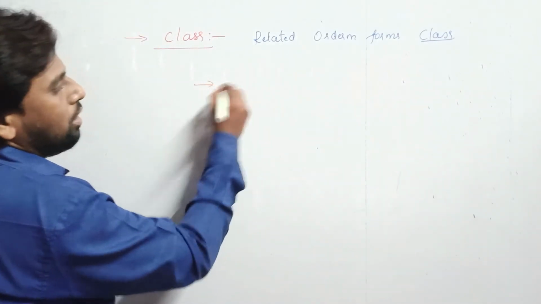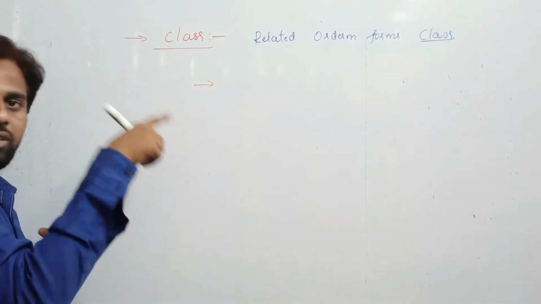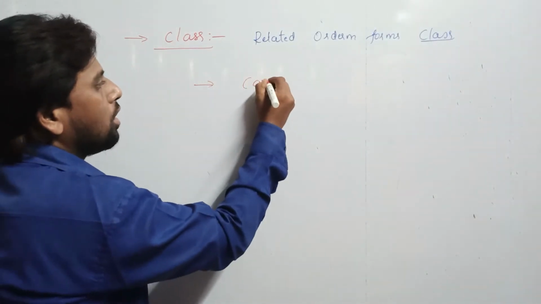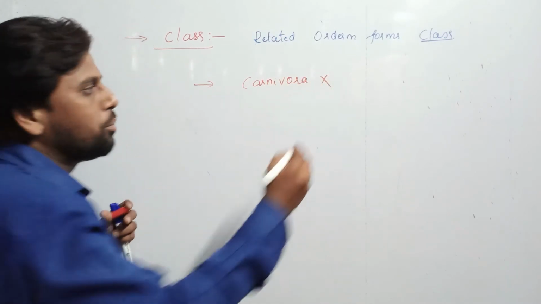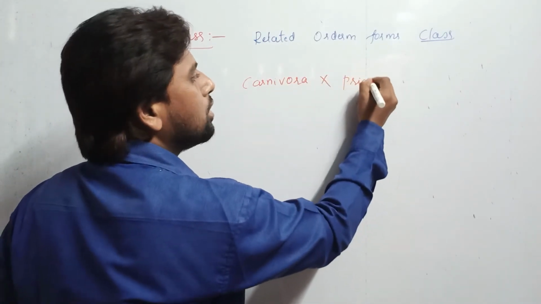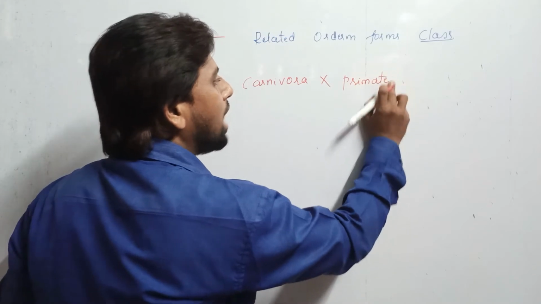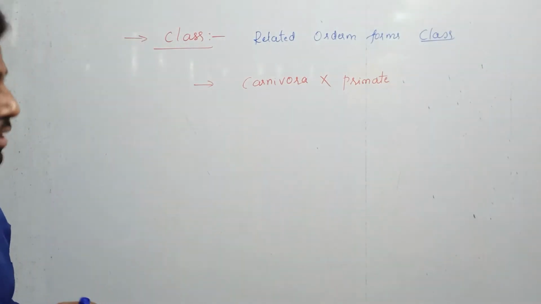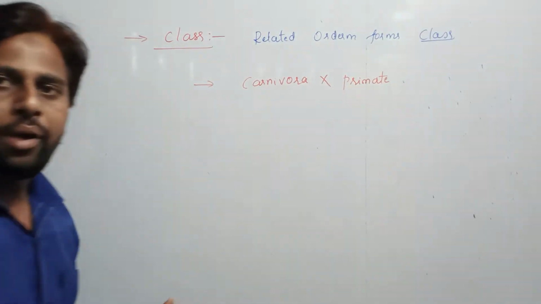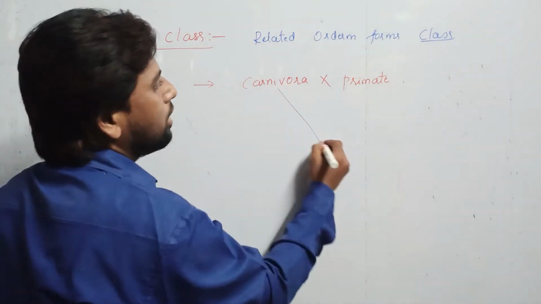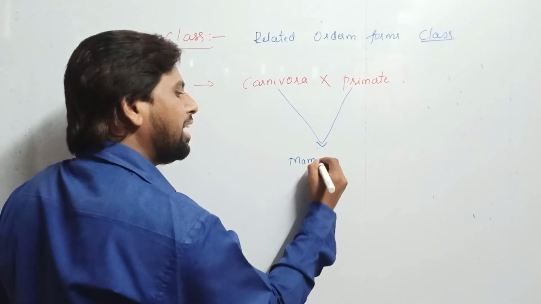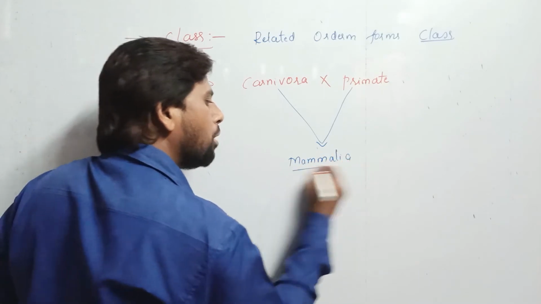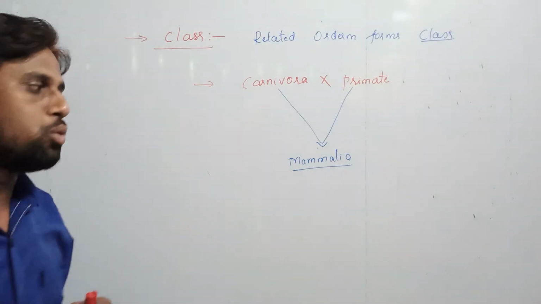Say for example, we have discussed already the order Carnivora, and one more is going to be considered as what? Primates. Primate is another order, students. This Carnivora and Primate are going to group under one class, that is called as what? Mammalia. So Mammalia is one of the classes, students.